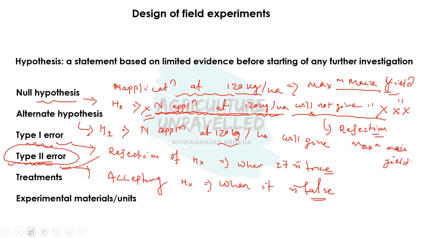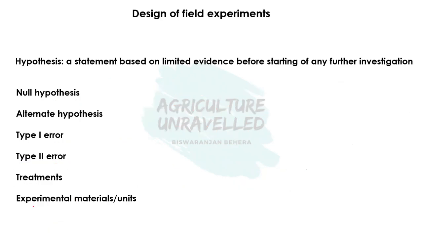Okay, then coming to next. In any kind of field experiment, three things are important, that is treatment, experimental material and experimental unit. We'll take the same example, nitrogen application in maize. Treatment is nothing, it is the object of comparison. So treatment is the object of comparison. In our case, we are taking nitrogen. So here nitrogen is the treatment.